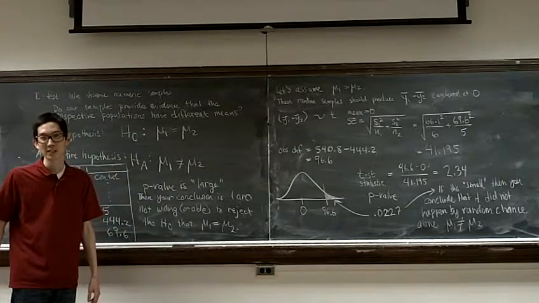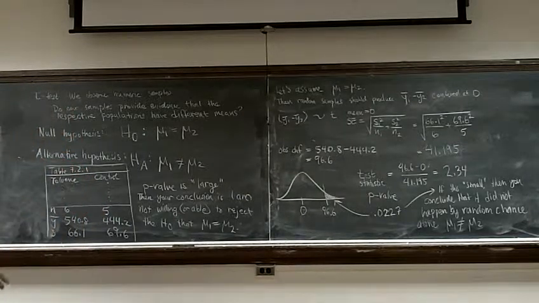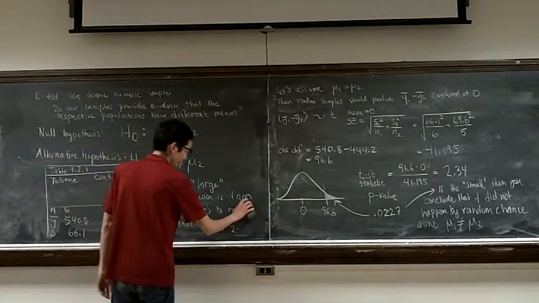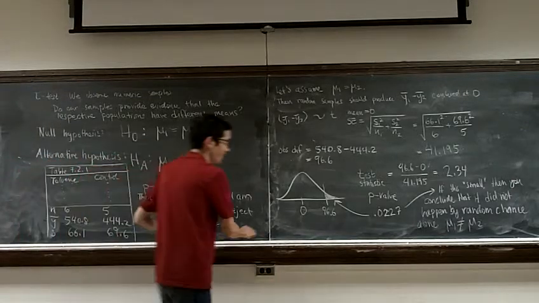In that little blurb about the p-value being large, the word after conclusion, is that the word "or"? I am. Sorry. Then your conclusion is, I am not willing or able to reject the null hypothesis that mu1 equals mu2. Sorry. It's like a second grader wrote it on the board.